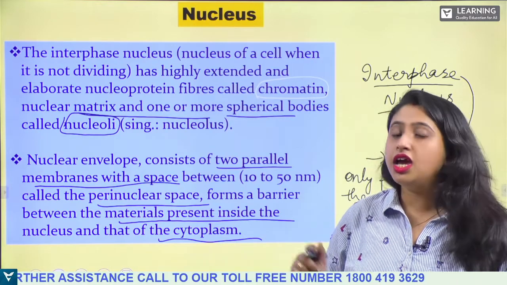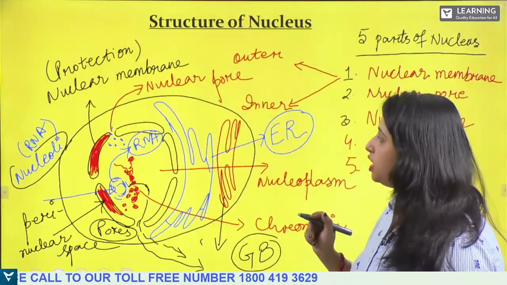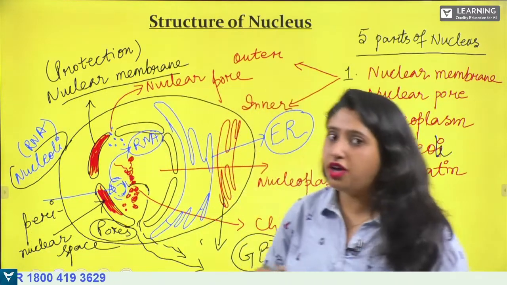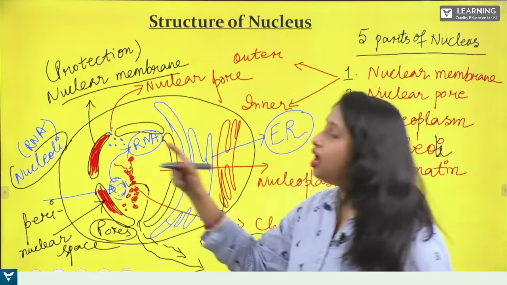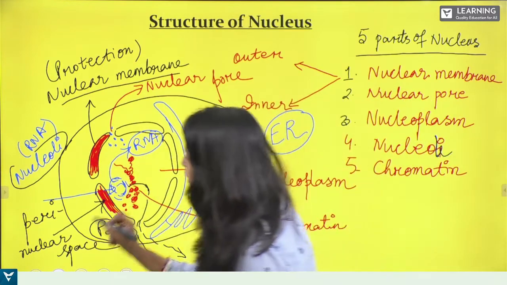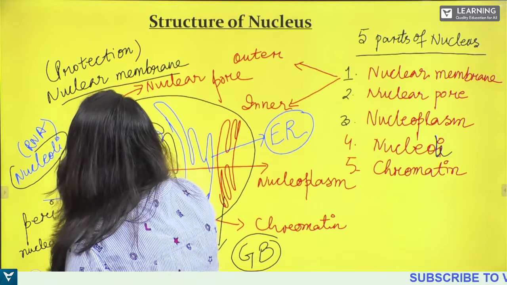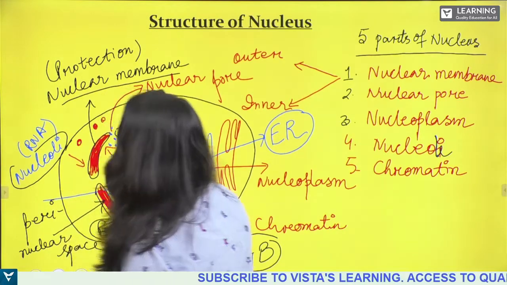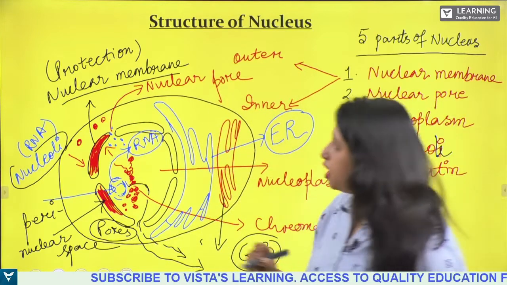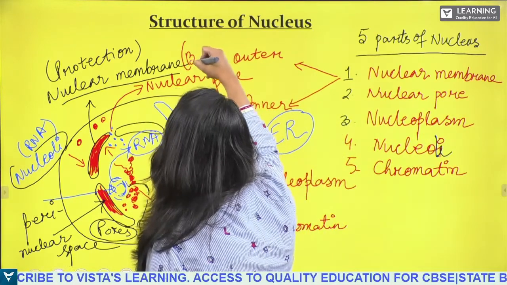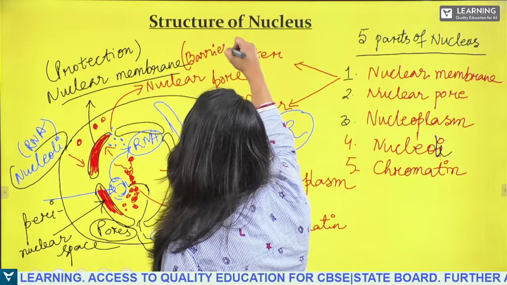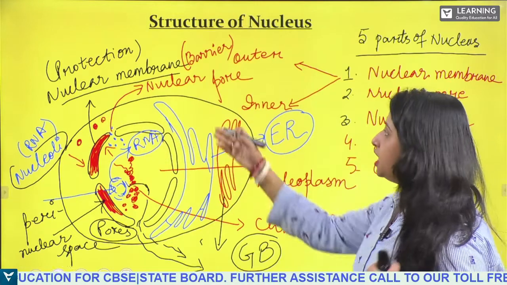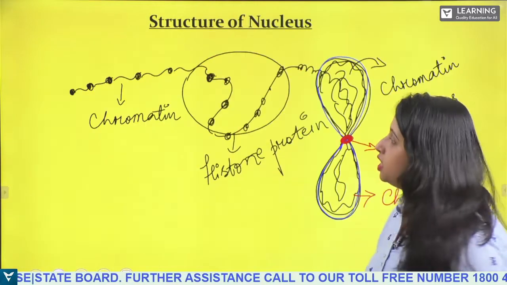As I said, it acts as a barrier, okay? It acts as a barrier for the movement of molecules inside and outside the cell.